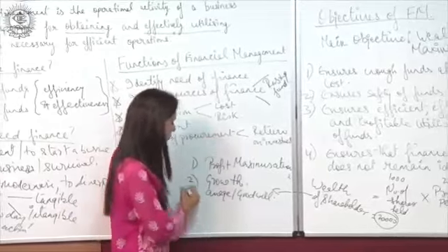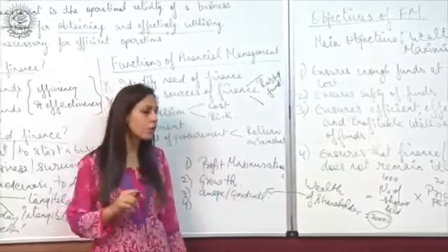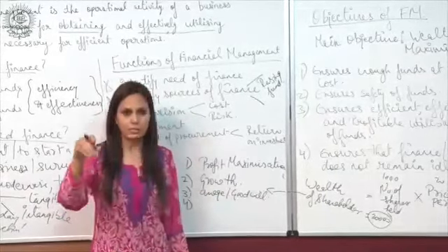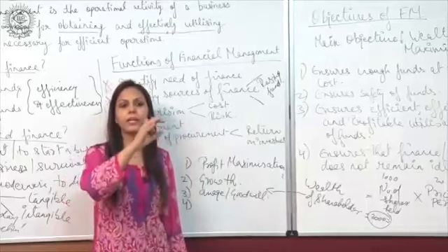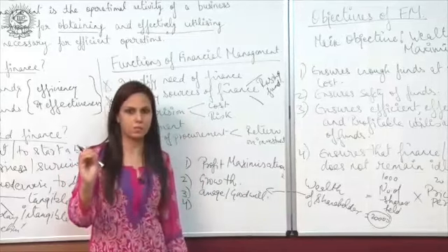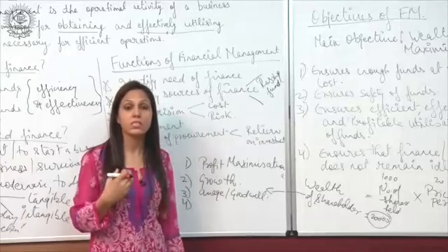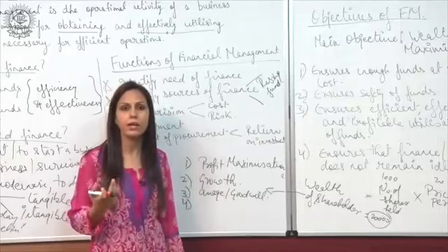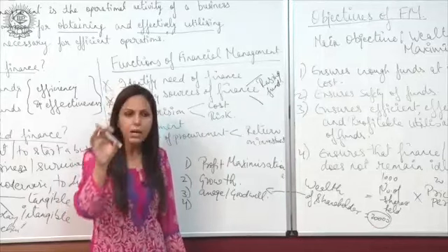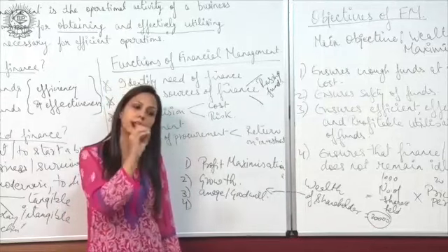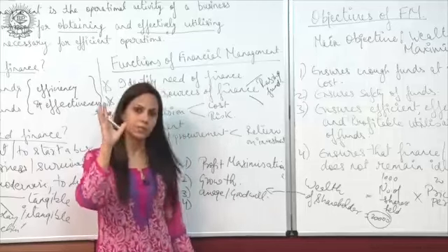And the fourth one is, there are different parties which are directly or indirectly related to any business. For example, our suppliers, creditors, stakeholders, shareholders, government, or the customers.